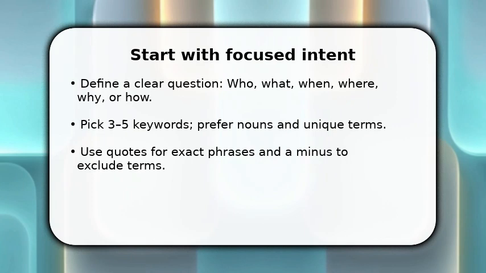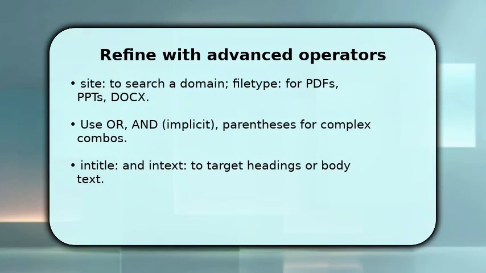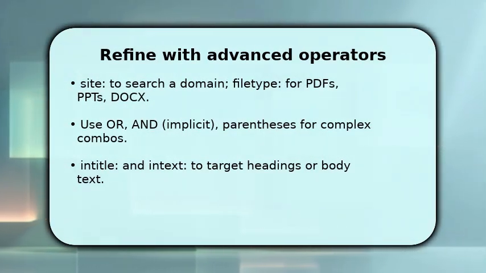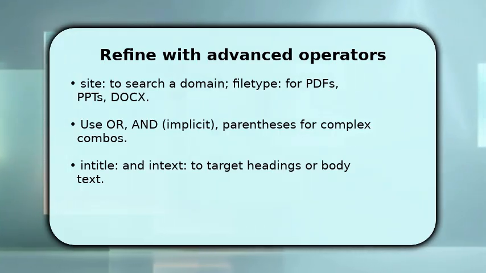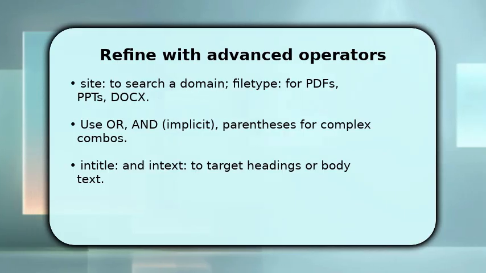Next, you add precision using operators to get deeper. For targeted sources, type site:example.com or site:.edu. When you need a report, append filetype:PDF. Combine OR and parentheses to test alternatives without retyping. You can rely on implicit AND for required terms.